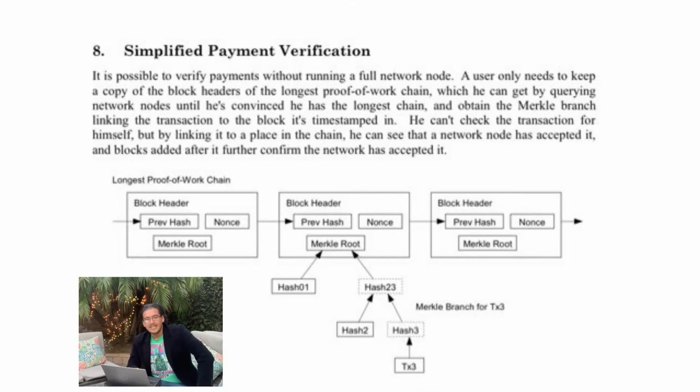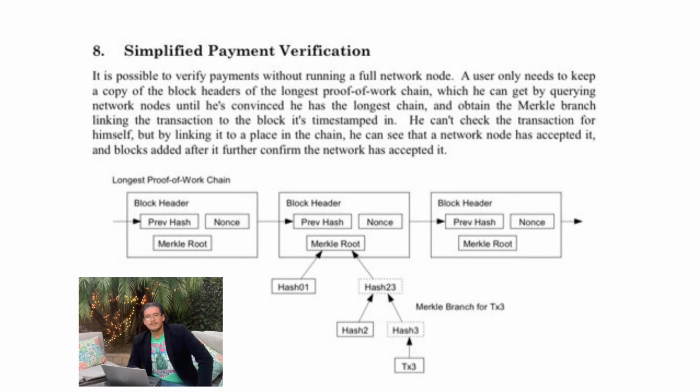Let's move on to part 8, simplified payment verification. It is possible to verify payments without running a full network node. A user only needs to keep a copy of the block headers of the longest proof-of-work chain, which he can get by querying network nodes until he's convinced he has the longest chain, and obtain the Merkle branch linking the transaction to the block it's timestamped in. He can't check the transaction for himself, but by linking it to a place in the chain, he can see the network node has accepted it, and blocks added after it further confirm the network has accepted it.